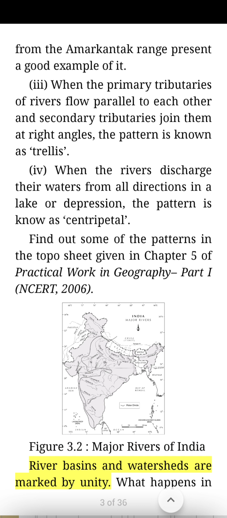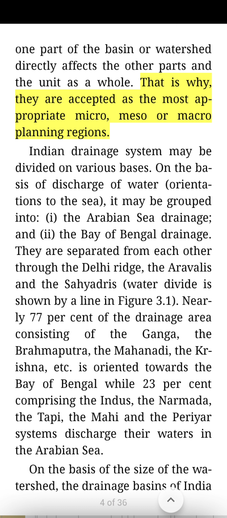River basins and watersheds are marked by unity. What happens in one part of the basin or watershed directly affects the other parts and the unit as a whole. That is why they are accepted as the most appropriate micro, meso or macro planning regions.